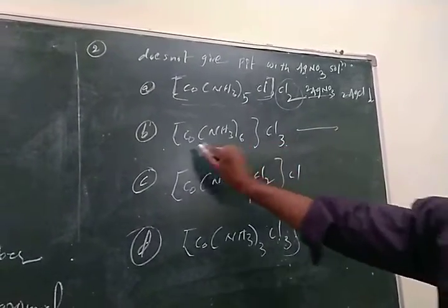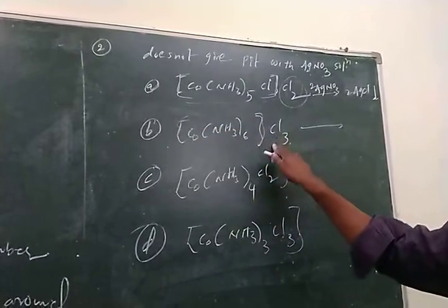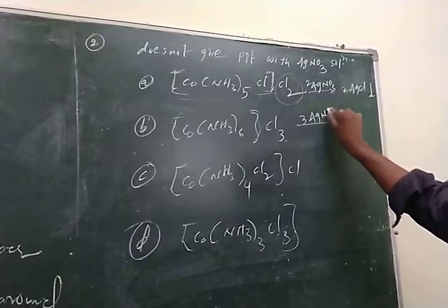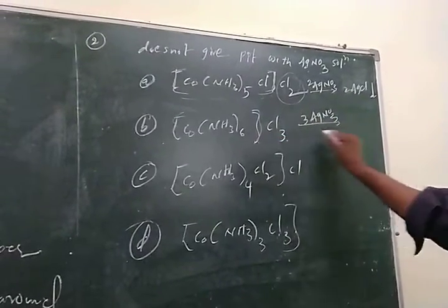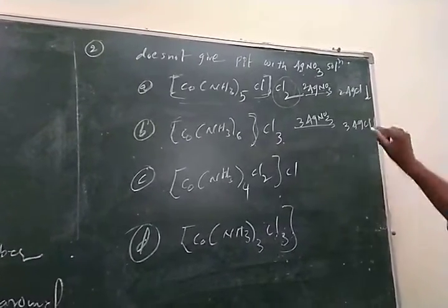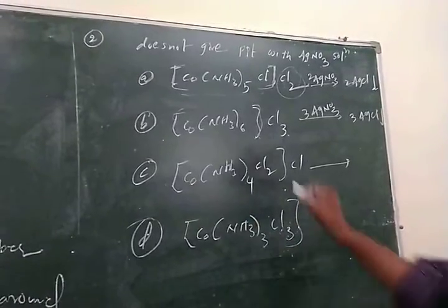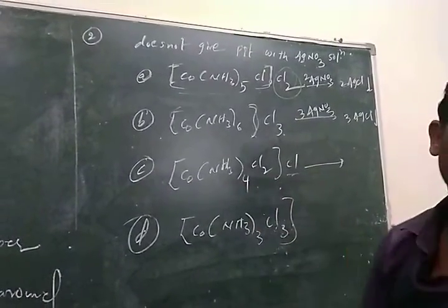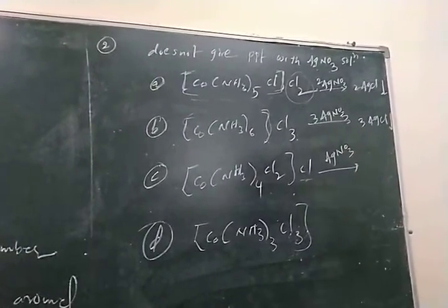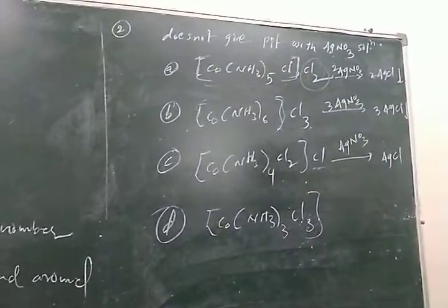In our second complex, this is the coordination sphere, and outside the coordination sphere there are 3 halogens. 3 silver nitrates are required to react with this complex, and 3 moles of AgCl precipitate are formed. In option C, outside the complex only 1 chloride counter ion is there, so 1 silver nitrate reacts and only 1 AgCl is formed.